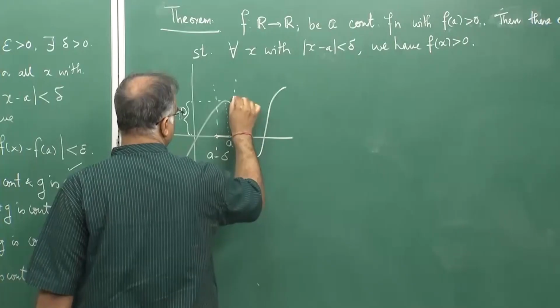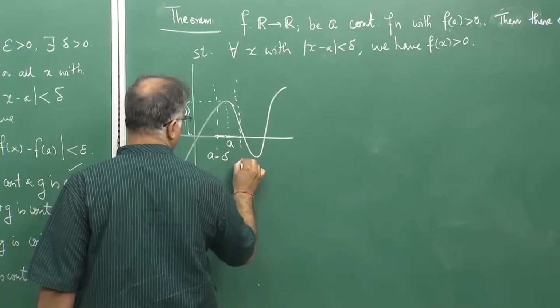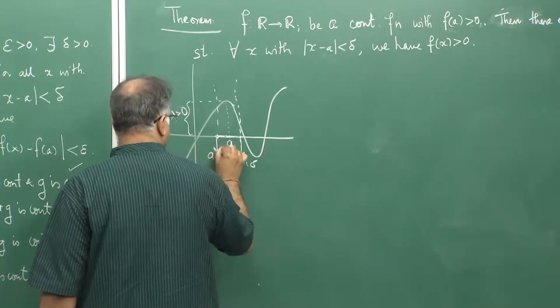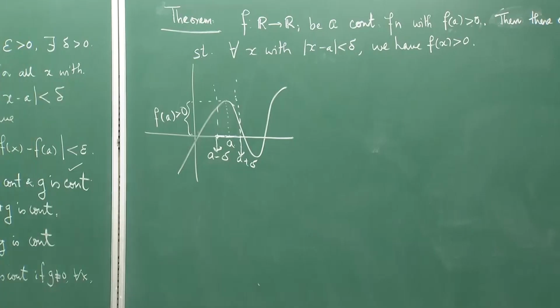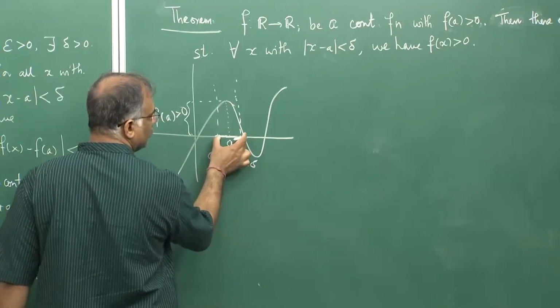I take a similar side on this side. So, I will have a plus delta here. So, this point is my a plus delta, this point is my a minus delta, and here also the function value remains strictly bigger than 0.